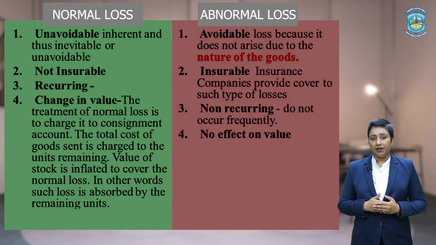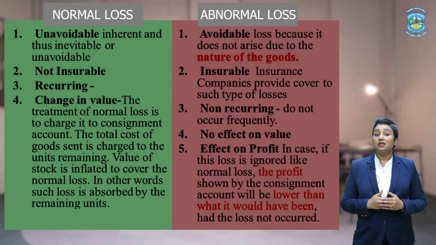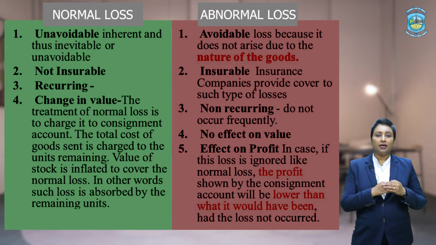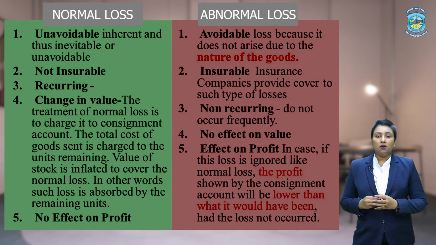Now, the next point of difference is the effect on profit. Abnormal losses do have an impact on the profits because if they go unreported, they will show a lesser amount of profit than should have been recorded. Whereas a normal loss doesn't have any impact on profit because the cost has already been absorbed in the value of the remaining stock. Now, let us learn about the valuation of abnormal loss.